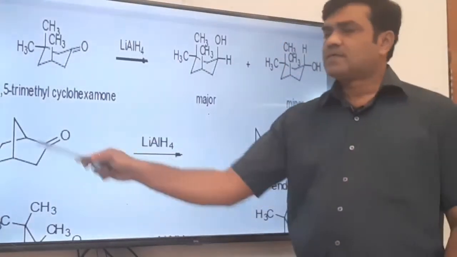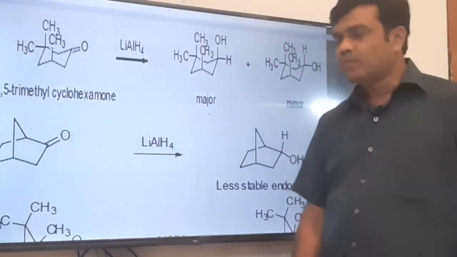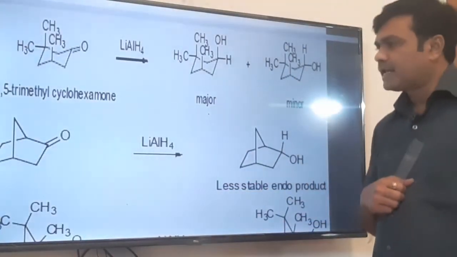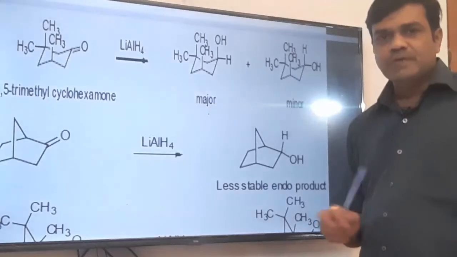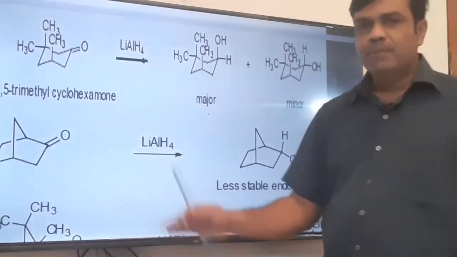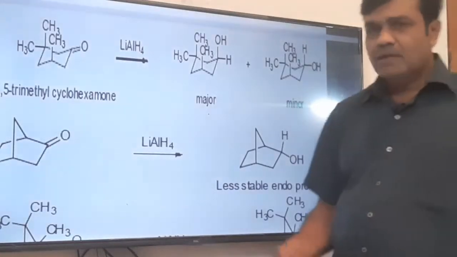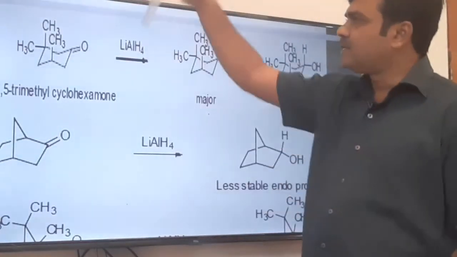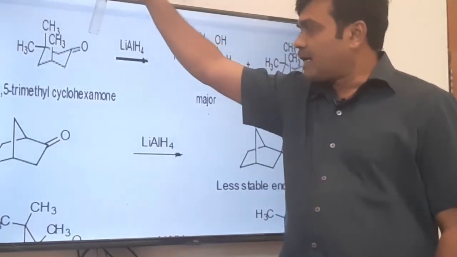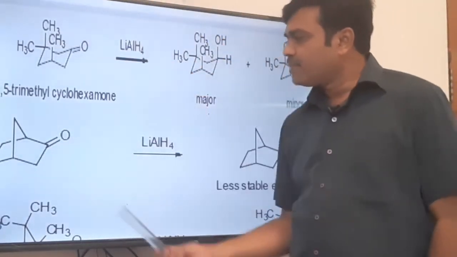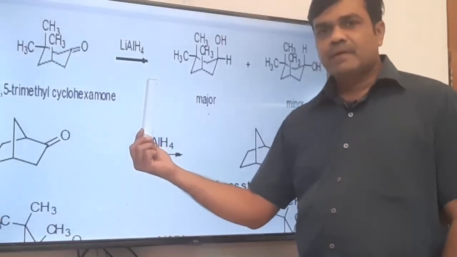This compound is norbornanone, and we treat it with lithium aluminum hydride. See, this is unsubstituted, no substituent is there, it is a simple norbornanone moiety without any substituent. At first glance, if you think about the hydride ion attack, we may think that the hydride ion may attack from the upper side or from the lower side.